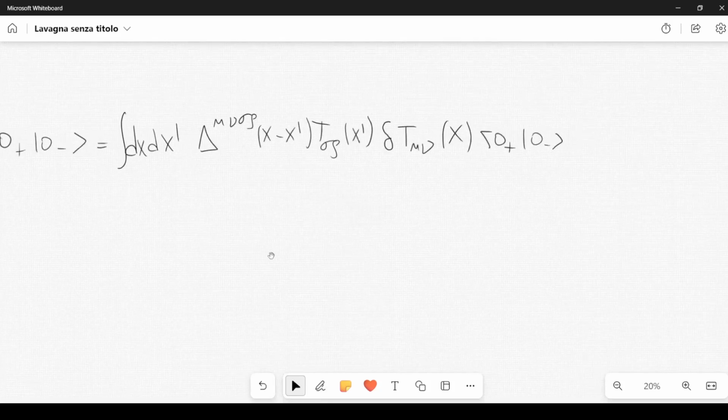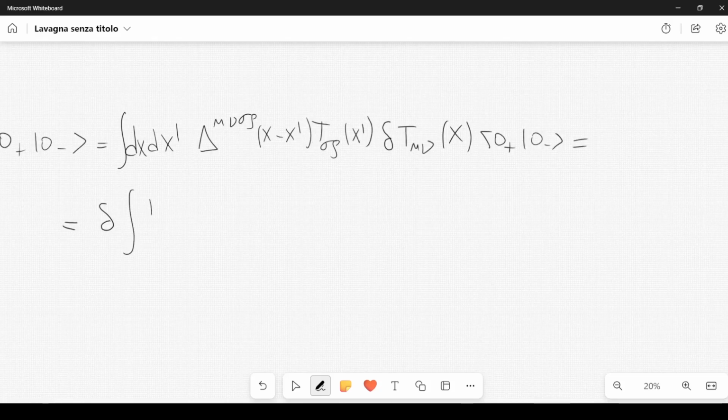Now, let me conclude this expression. So I want to rewrite it, then I will give some more comments on this. I can take the variation outside the integral, but I have to be careful because the variation also acts on this t sigma rho.